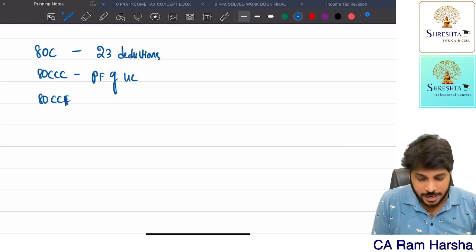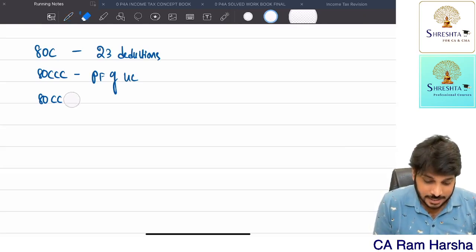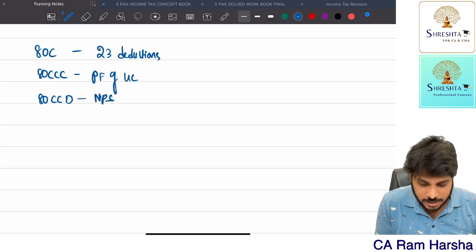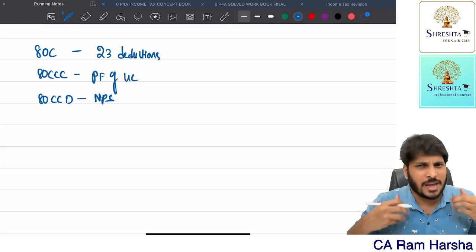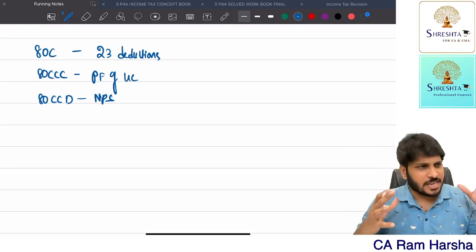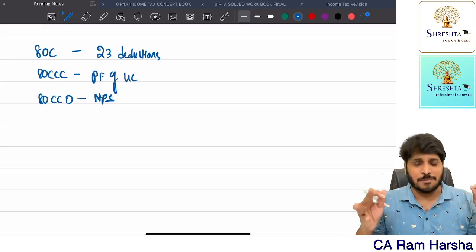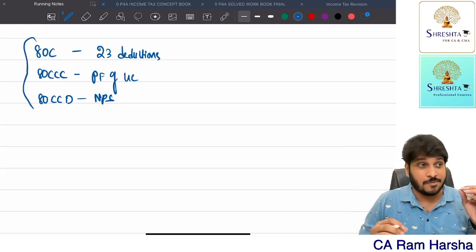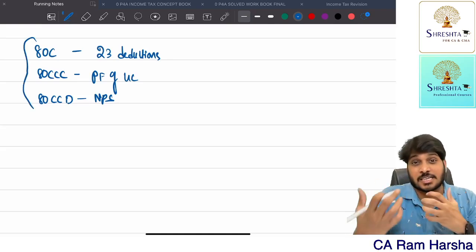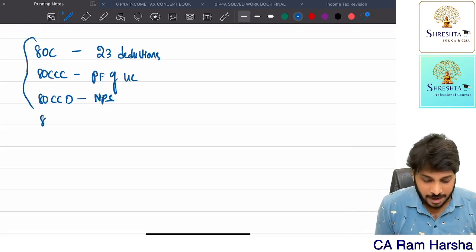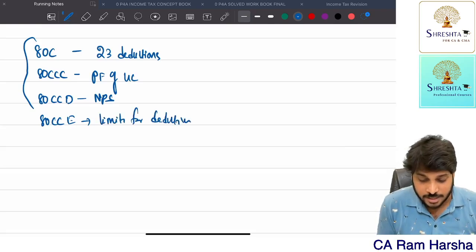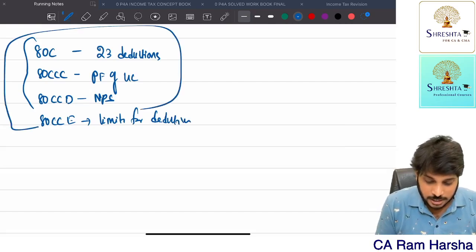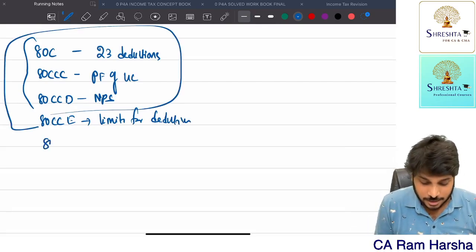80CCD, National Pension Scheme. What is it? National Pension Scheme. So in all these cases, you are paying something for some purpose, investment purpose, retirement purpose. So these three sections mainly deal with retirement benefit, pension benefit, risk benefit, like that. Getting it? Then we have a section 80CCE which talks about limits for deduction for these three sections. Getting it? Then we have a section called 80D.